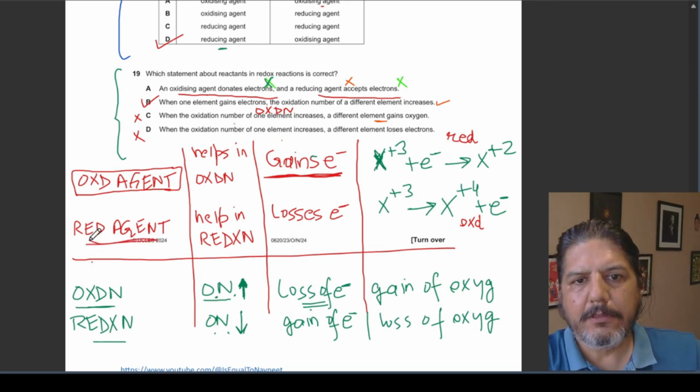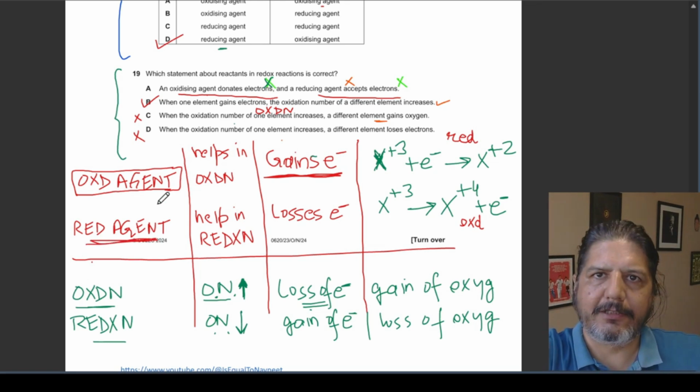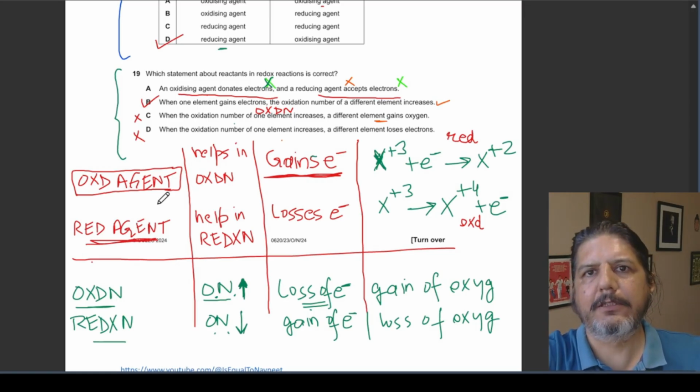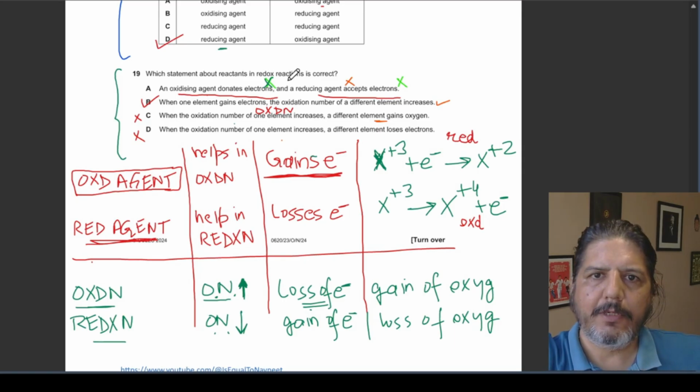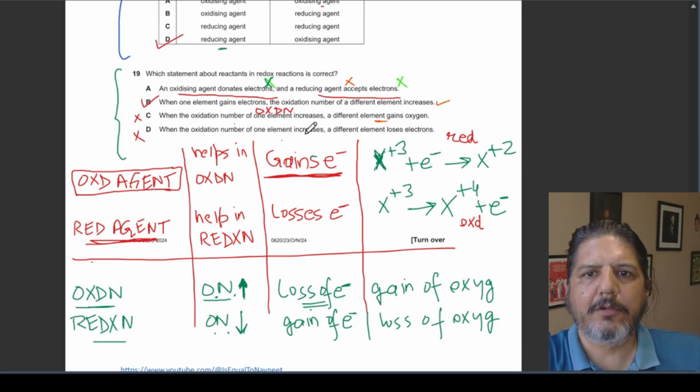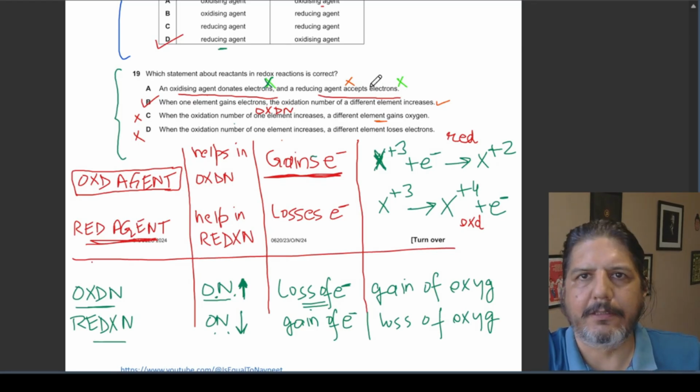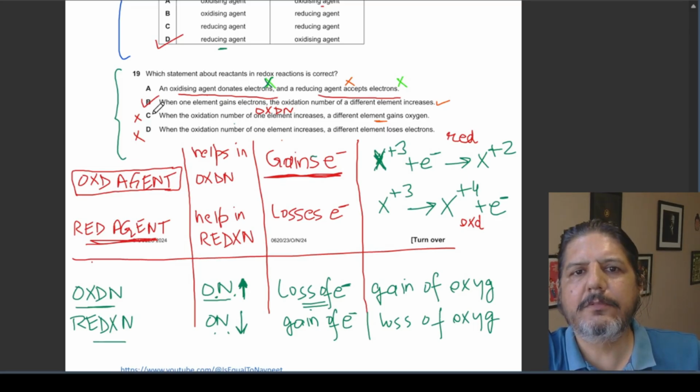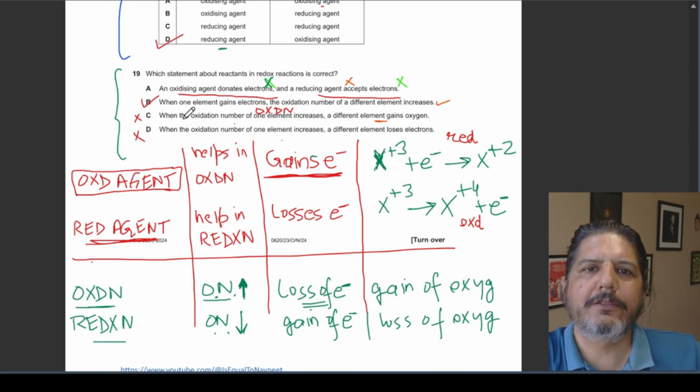A reducing agent helps in reduction by losing electrons. So that is why saying the oxidizing agent donates electrons is incorrect, and the reducing agent accepts electrons is incorrect. So this choice is incorrect. The second is correct, but let's skip this and try to understand what's wrong with options C and D.